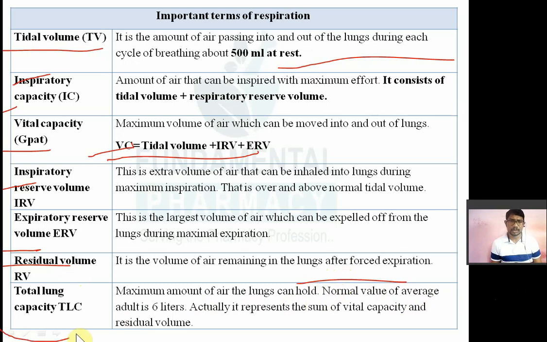Now what do you mean by total lung capacity? The maximum amount of air that the lung can hold. The normal value for total lung capacity is around 6 liters in an adult. Actually it represents the sum of vital capacity plus residual volume. So total lung capacity is 6 liters. Tidal volume is 500 ml at rest. Vital capacity is tidal volume plus inspiratory reserve volume plus expiratory reserve volume. Remember this, a question can come on it.